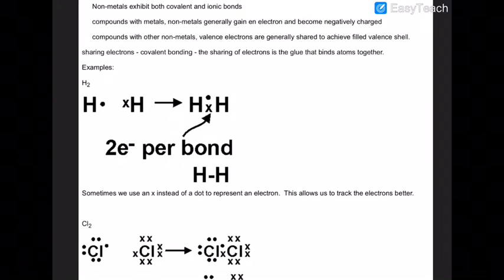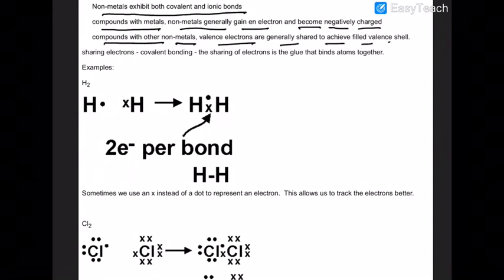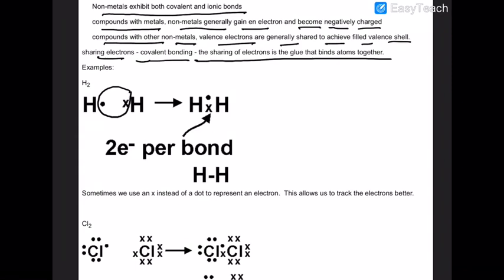Now you can say that non-metals exhibit both covalent and ionic bonds. In compounds with metals, non-metals generally gain electrons and become negatively charged. In compounds with other non-metals, valence electrons are generally shared to achieve the valence shell configuration nearest to the next noble gas. In hydrogen, 1 electron each is shared to achieve that.